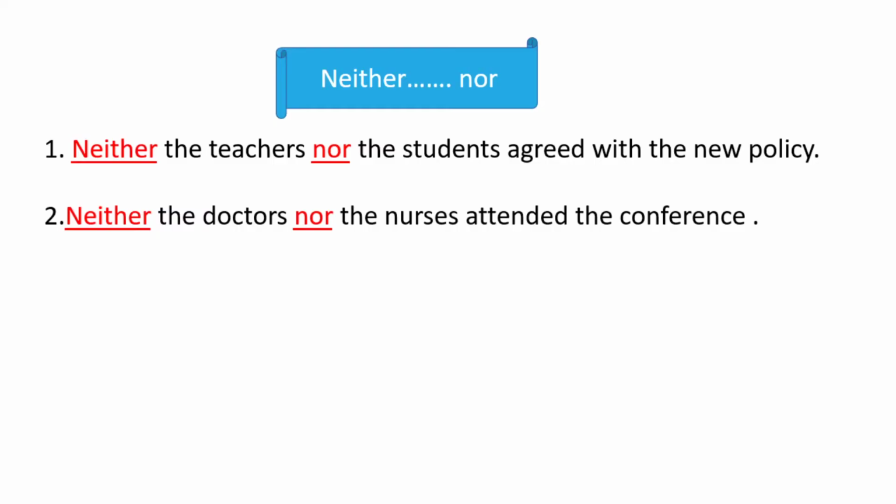Very good. Next, we have the use of neither nor. Number one, neither the teachers nor the students agreed with the new policy. So meaning to say, both did not agree with the new policy, whatever policy it is. The teachers and the students did not agree when you say neither nor. Number two, neither the doctors nor the nurses attended the conference. So meaning to say the nurses did not attend and the doctors also did not attend the conference. That's the meaning of that.